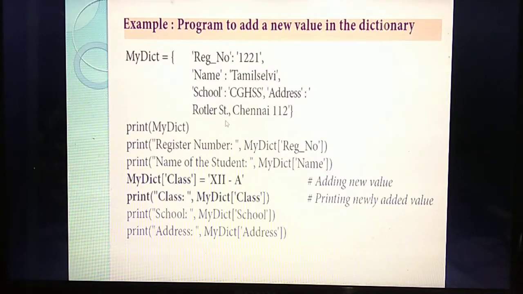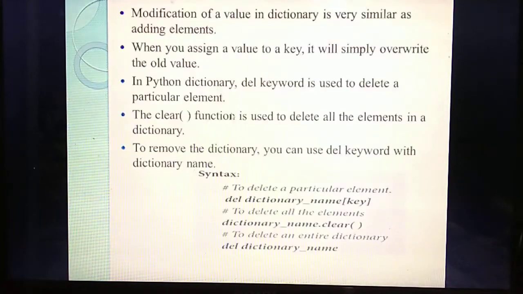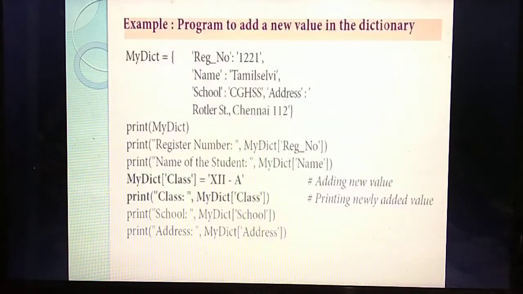Understand? So if you give this, what output will you get? Here they are not giving the output. So what output will you get? First output: first it will come on the same line. Register number, name, school, whole address. All the elements are displayed in the same line.